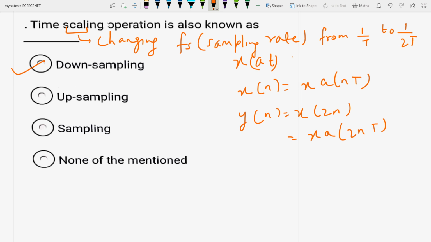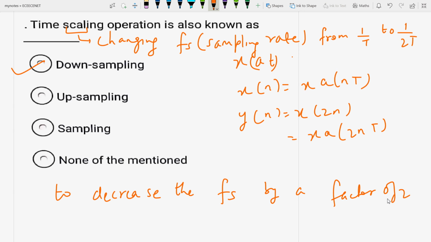Time scaling operation means to decrease the sampling rate by a factor of 2. So this time scaling is called downsampling. If you have y(n) equal to x(2n), this is x(a·2nT). You have to go through signals and systems also. Time scaling operation is changing the sampling rate here in DSP.